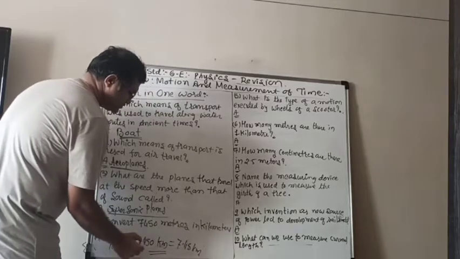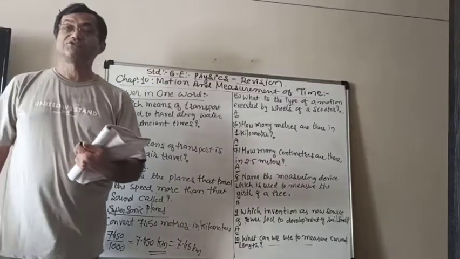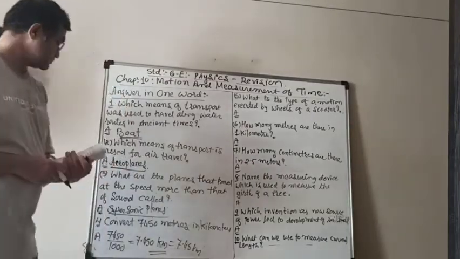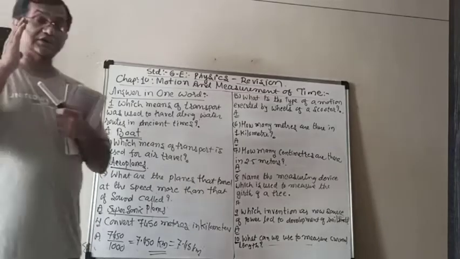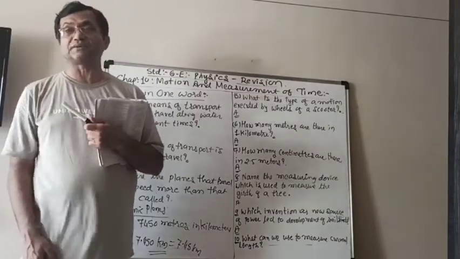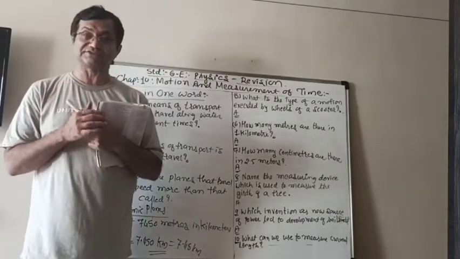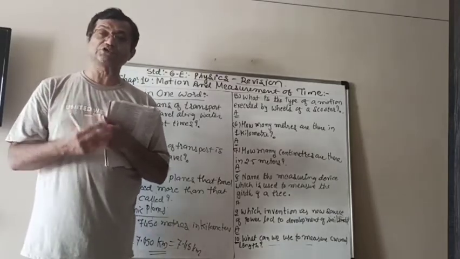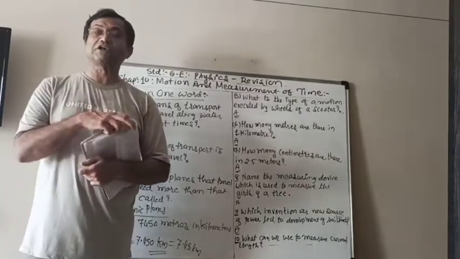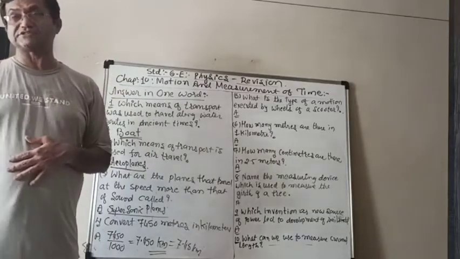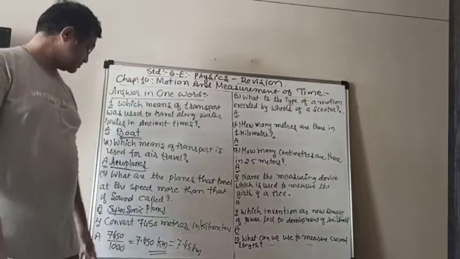But generally we use 7.450 kilometers. So just remember that when you convert from kilometers to meters, as we know that 1 kilometer is equal to 1000 meters, we have to multiply with 1000. But here we have to convert meters into kilometers, and therefore we have to divide with 1000.